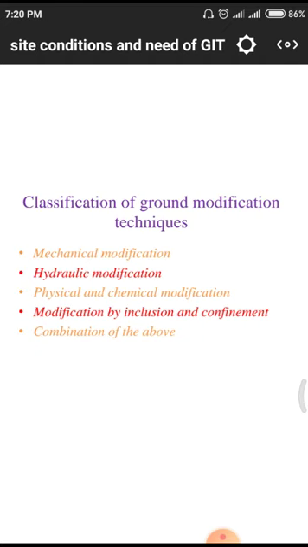And modification by confinement. Simply confinement means we have to use some quantities of existing parameters, like reinforcement we have to change, or any other structural parts we have to modify. Combination of the above. Combination of the above means we are having totally four modifications. We need to use some quantities of mechanical plus physical. That means physical properties, or mechanical plus confinement, or mechanical plus hydraulic modification. Likely one with another, one with another. In some of the cases we have to use more than two or three also, so that we need to use those kinds of modifications for a better strength of the soil and a better lifespan of the soil.